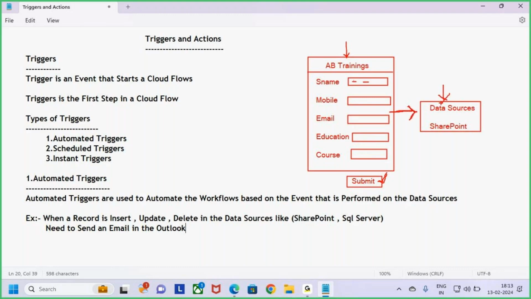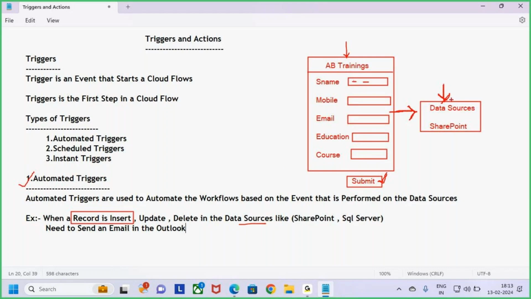Whenever data comes into the data sources, we are inserting one record. So if the data is submitted to the data sources, we are inserting one record there. I said these automated triggers are used when a record is inserted in the data sources.